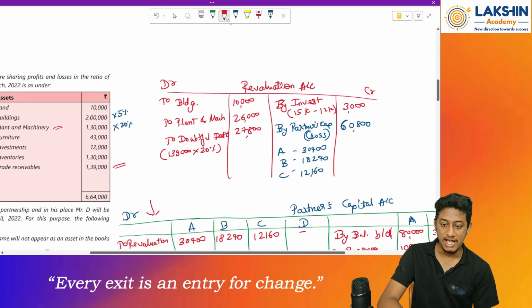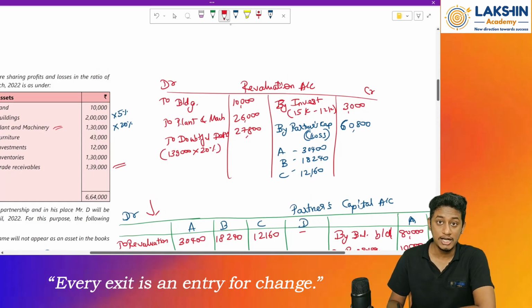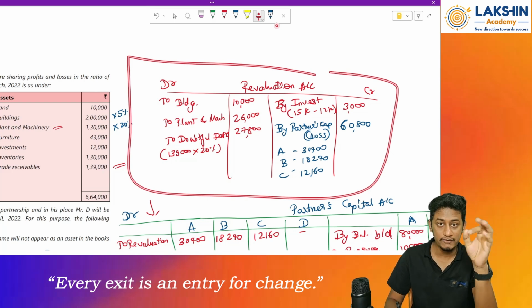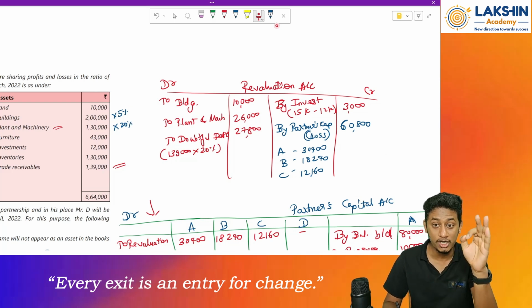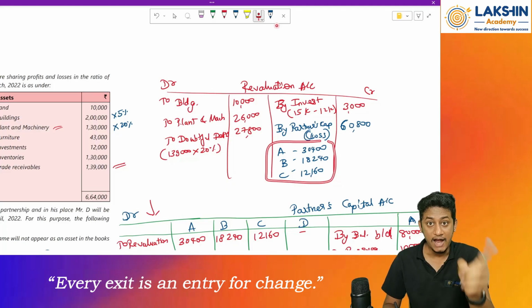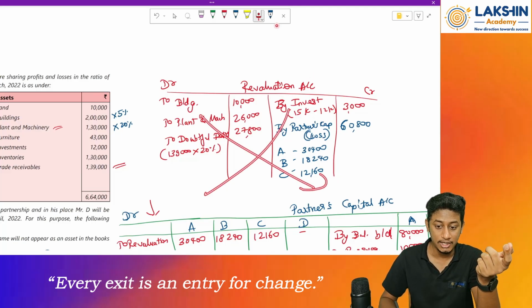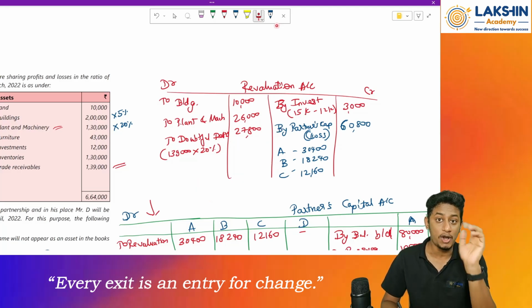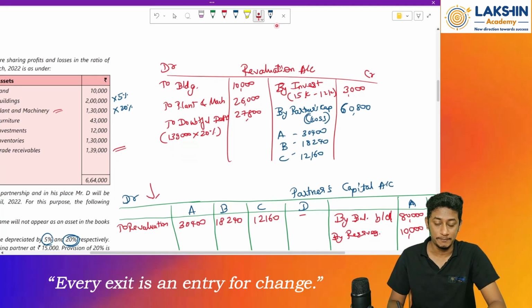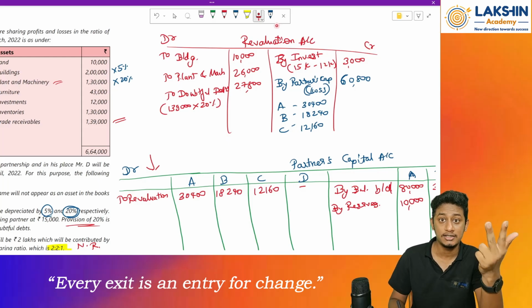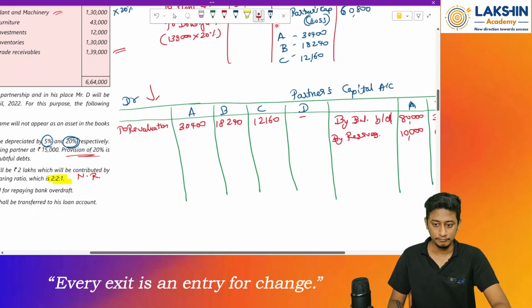Okay. Just a thought. Let us say in the question they ask you to prepare a memorandum revaluation account. Then what will you do? First of all, you will prepare a revaluation account kind of format where you will divide whatever the profit or loss in the old ratio. Then after preparing the revaluation account, you need to prepare the memorandum. So basically you will reverse all the entries. Now you will get a profit. In this case, in my example, you will get a profit. This profit has to be divided in the new ratio between whom? A, C and D. Mr. B won't receive anything. Remember. Clear? Okay.